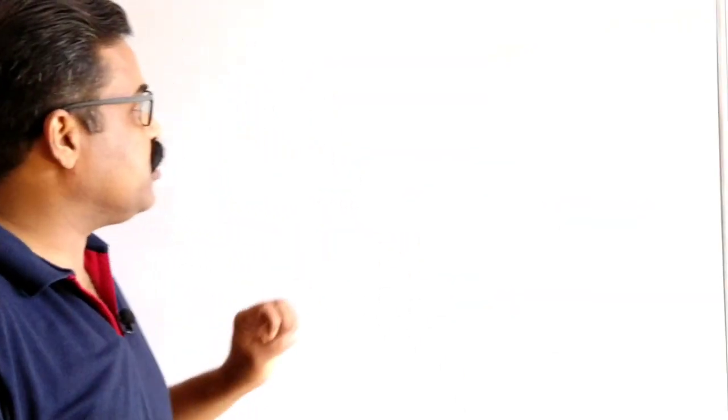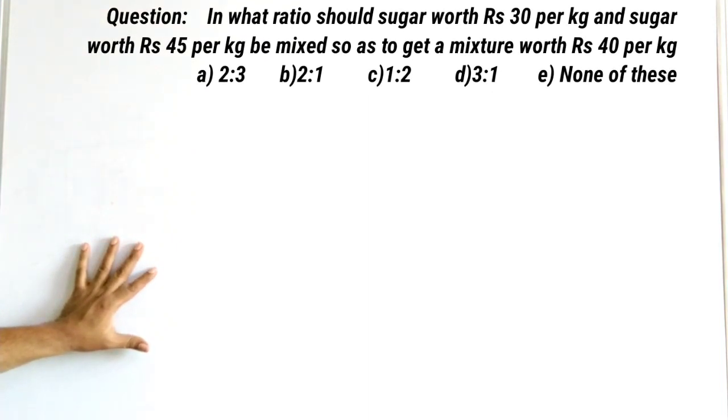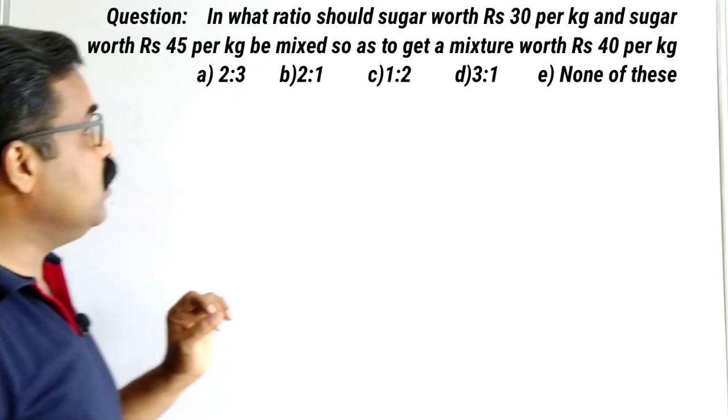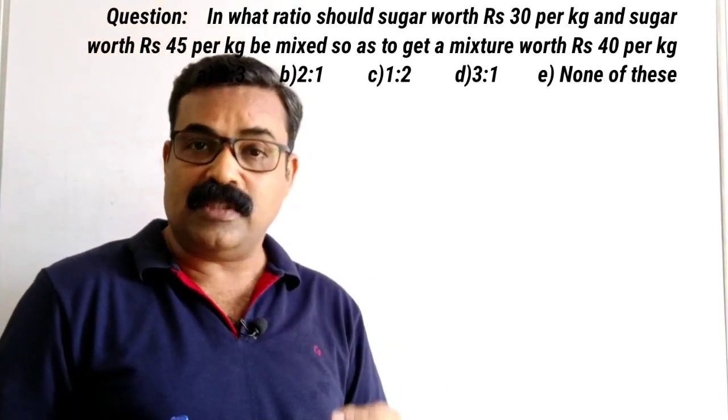Okay, so here is your first question. In what ratio should sugar worth rupees 30 per kg and sugar worth rupees 45 per kg be mixed so as to get a mixture worth rupees 40 per kg? Sugar worth 30 and 45 we need to mix and we need to make the mixture 40 rupees per kg.